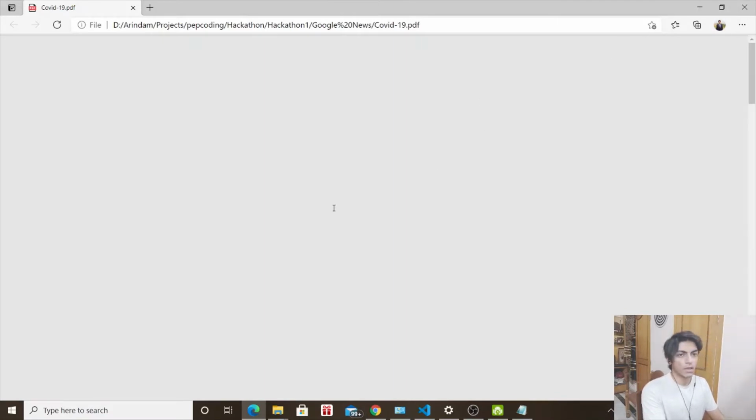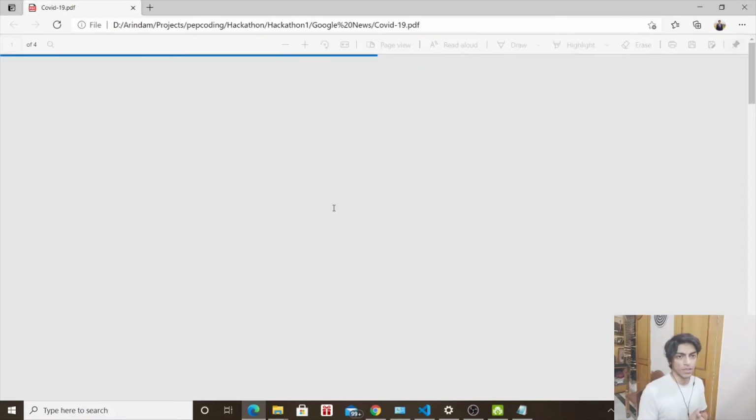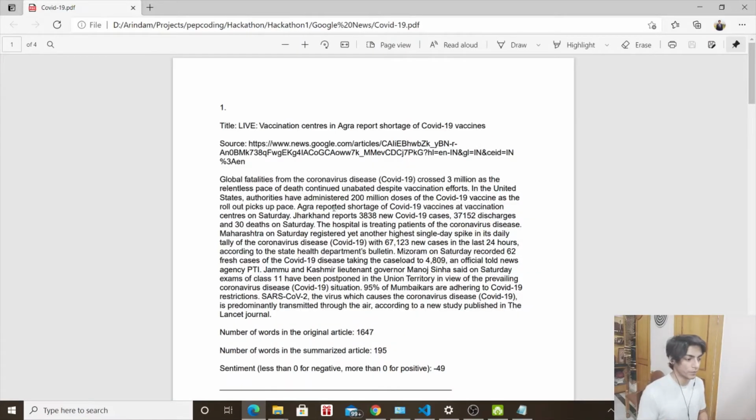So basically, it will number the articles while it opens. So let me just brief you through it. It will number the articles. It will give you the title. It will give you the source, the link of that particular article in case somebody wants to go into the depth of it. And as you can see, there is the content, then the number of words in the original article, number of words in the summarized article.